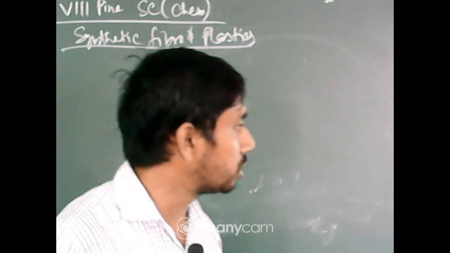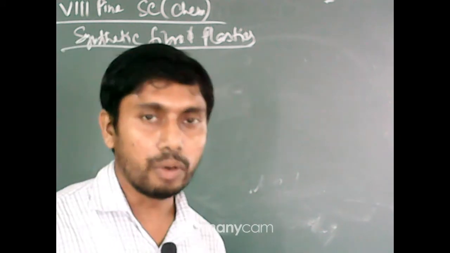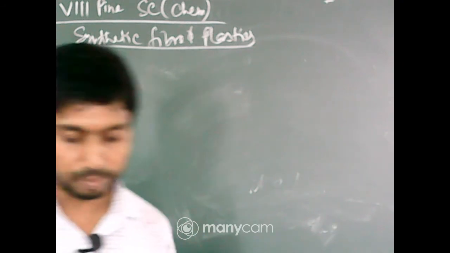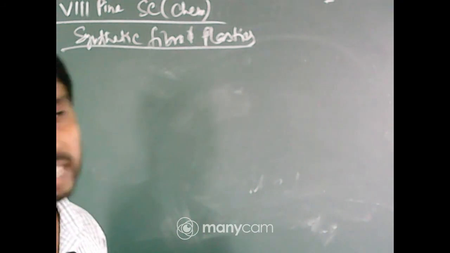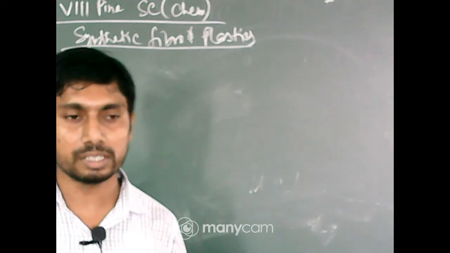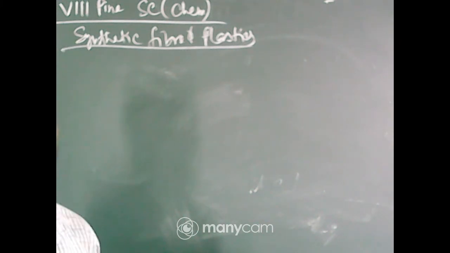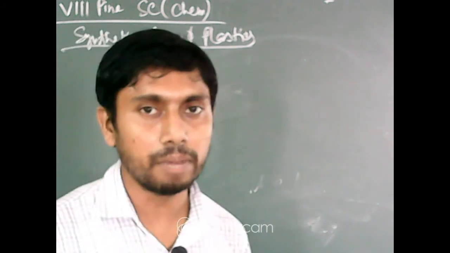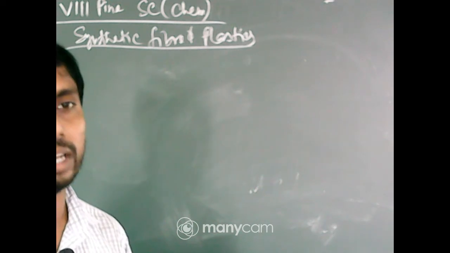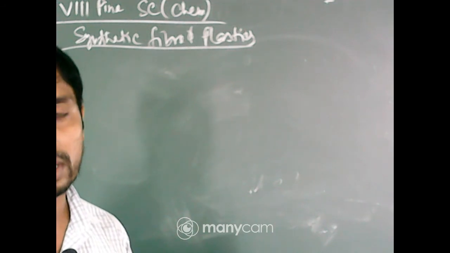Sir, will any extra question come in the part 1 exam? Extra question means you have to solve the exercise and also the in-text questions. Exercise questions and in-text questions are there, because there will be only a 20 marks exam. For this there will be 7 questions from each part, that is physics, chemistry and math, so 3 parts, that means roughly 7 marks each. In 7 marks, there should be some 2 marks questions and 1 mark questions. In the 1 mark questions there should be fill in the blanks, multiple choice, true or false, etc.